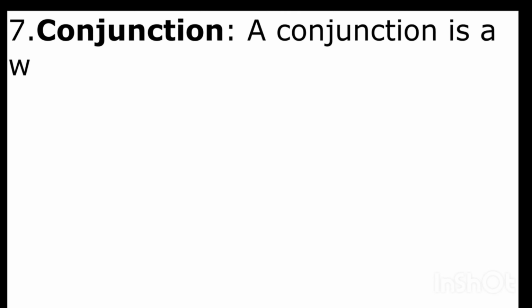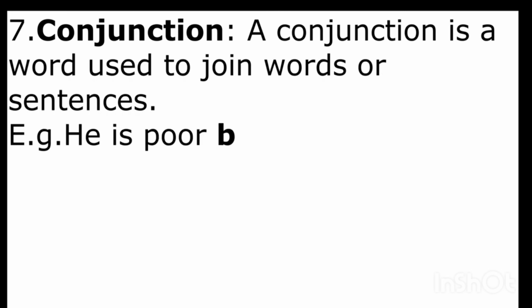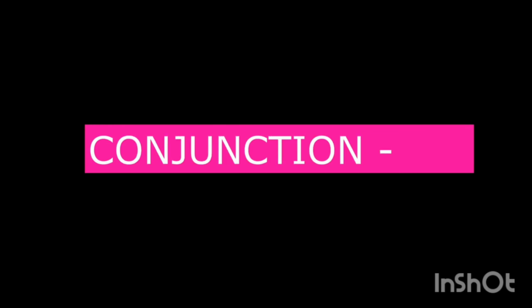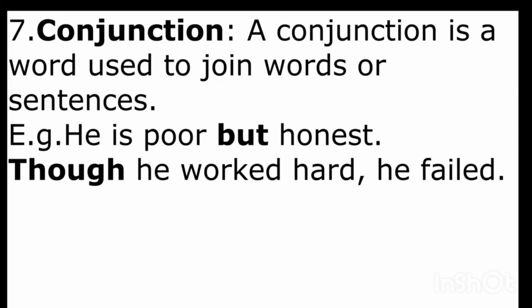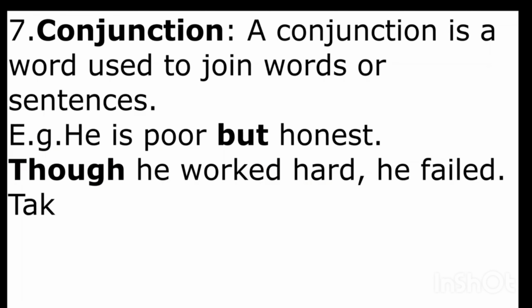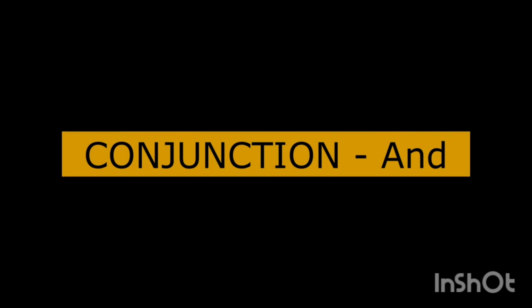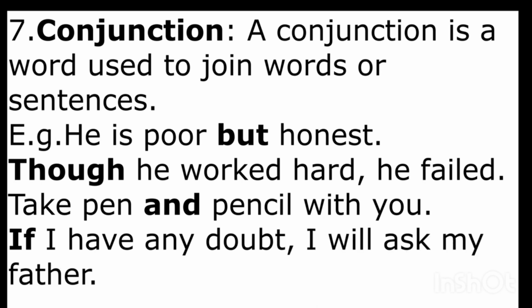Conjunction. A conjunction is a word used to join words or sentences. For example, he is poor but honest. The conjunction in the sentence is but. Though he worked hard, he failed. The conjunction in the sentence is though. Take pen and pencil with you. The conjunction in the sentence is and. If I have any doubt, I will ask my father. The conjunction in the sentence is if.